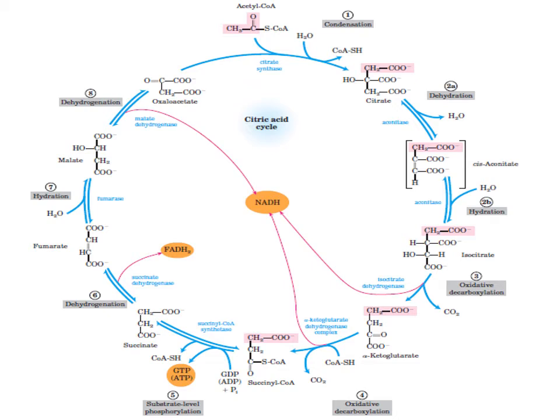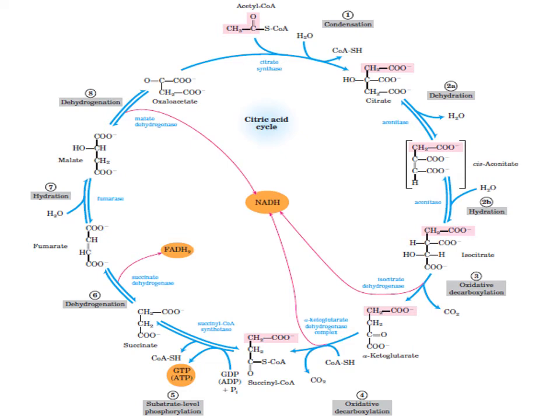In the next step, this isocitrate in the presence of enzyme isocitrate dehydrogenase is converted into alpha ketoglutarate. This step is actually the oxidative decarboxylation, in which a carbon dioxide molecule is released from the overall carbon chain of the acid.